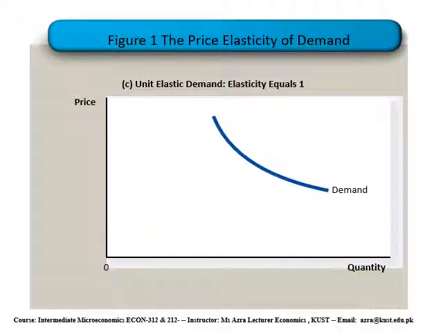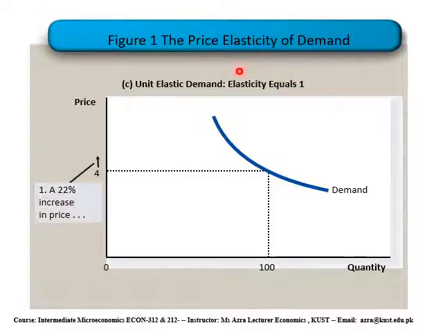Again, in other diagram, you can see that here is unit elastic demand curve. Unit elastic demand curve shows that elasticity is equal to 1. It can also be explained that there are equal changes in quantity demanded as well as in price level.